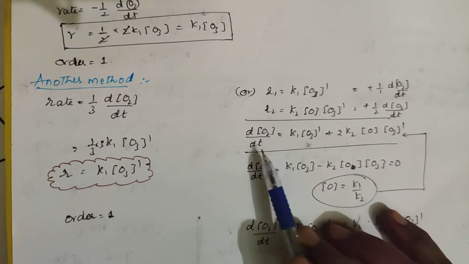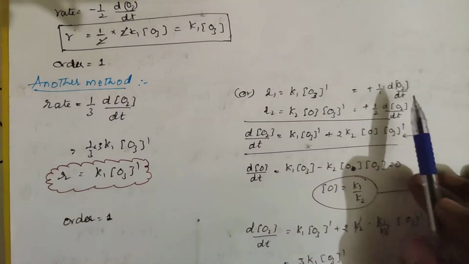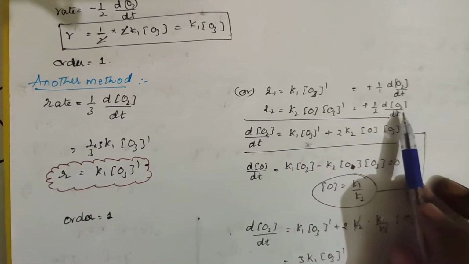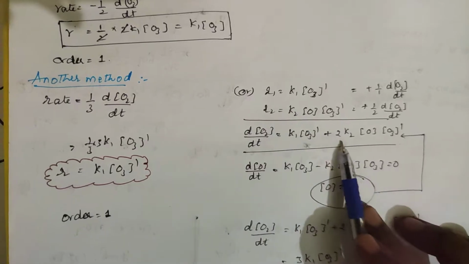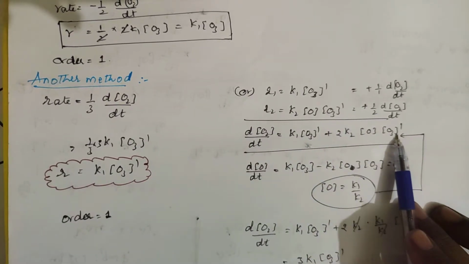So from R1 you can write this equation, from R2 you can write an equation. So d[O2] is present in the first equation as well as the second equation. From the first equation you can get K1 [O3]^1. From the second equation, what will you get? d[O2]/dt means you should send 2 this side, so it becomes 2 K2 into the concentration of O into [O3]^1.